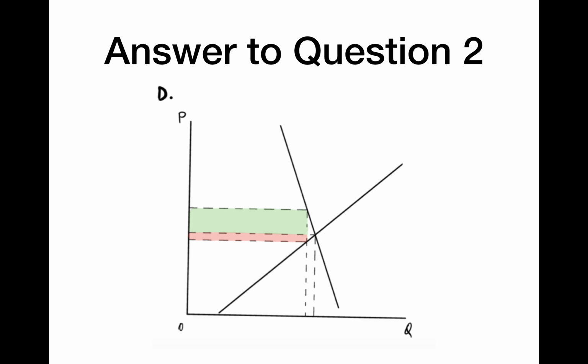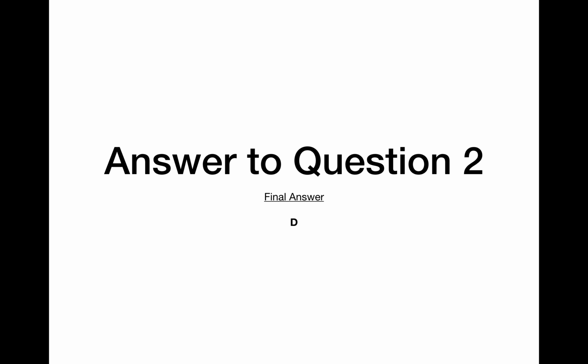Our fourth and final option is option D. Option D appears to have a larger green area compared to the red area, depicting a greater tax burden on the consumers over the producers. Furthermore, the demand curve is reasonably inelastic, which is what Yeltsin reflects in his statement. As a result of this, option D appears to be very likely as the correct answer. Therefore, through our analysis and a process of elimination, we are able to identify that the correct answer in our opinion is option D, as it depicts an inelastic demand curve with a tax burden on the consumers higher than that of the producers.